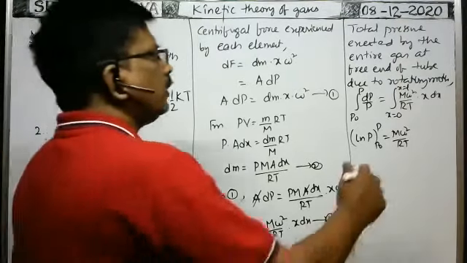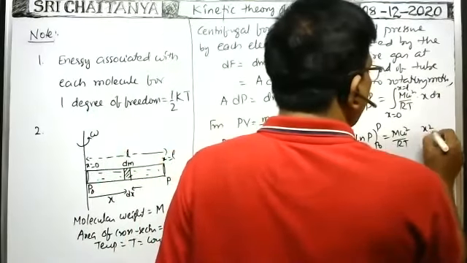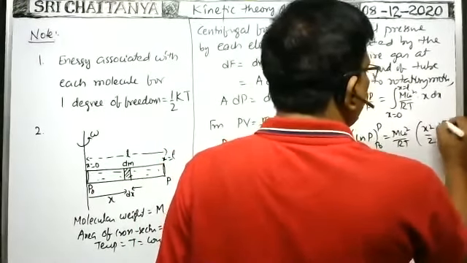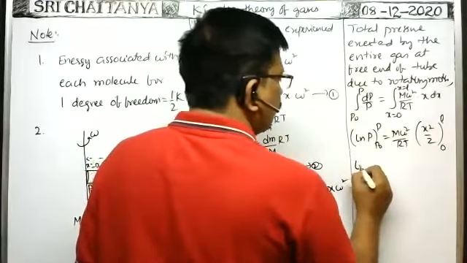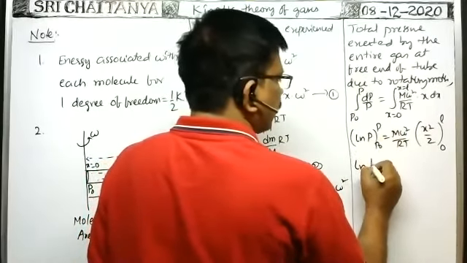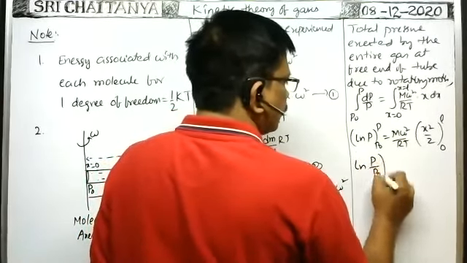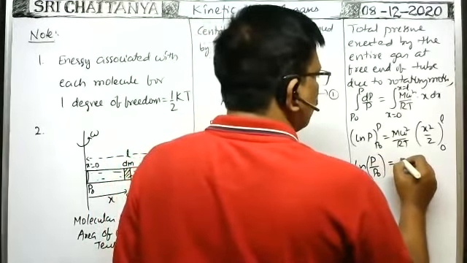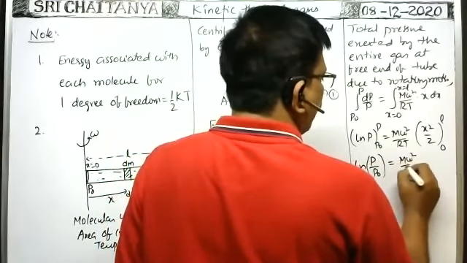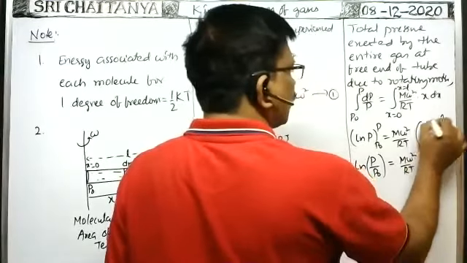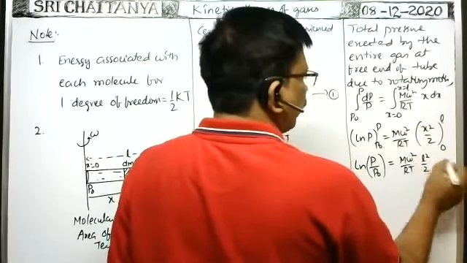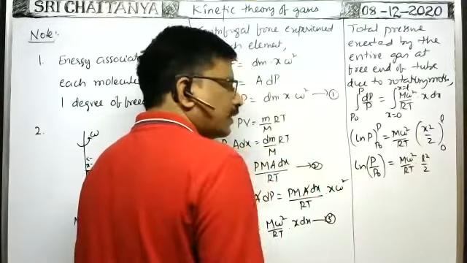So into integral x dx means x square by 2, limits 0 to L. Therefore, ln p minus ln p naught, that can be written as ln p by p naught, is equal to m omega square by RT into, instead of x, you substitute L square by 2. When you substitute the lower limit, that is 0 only, need not write.